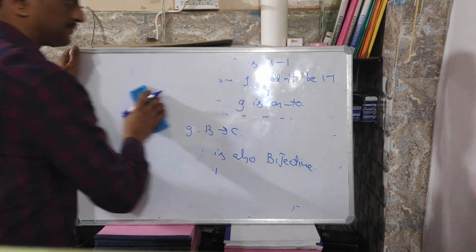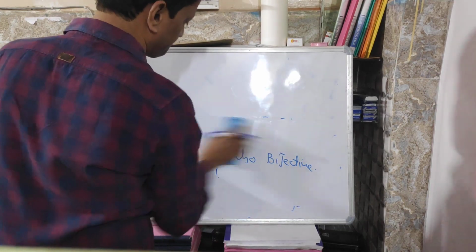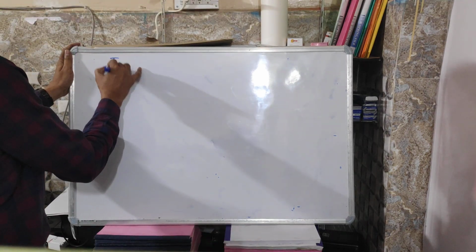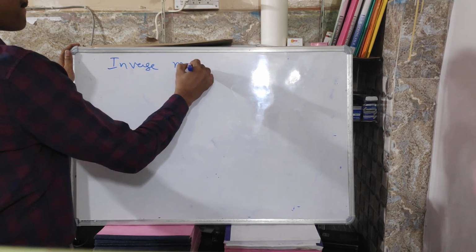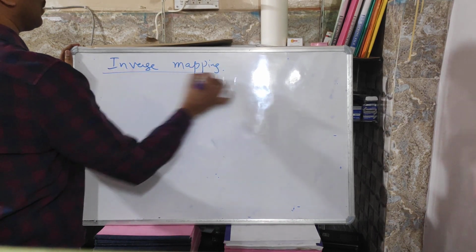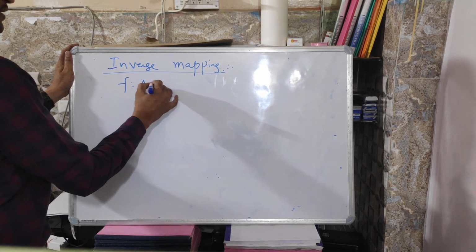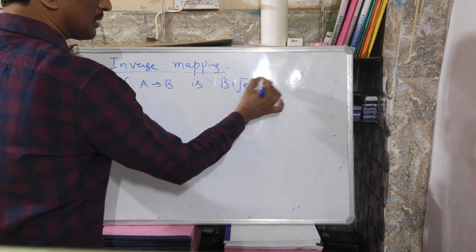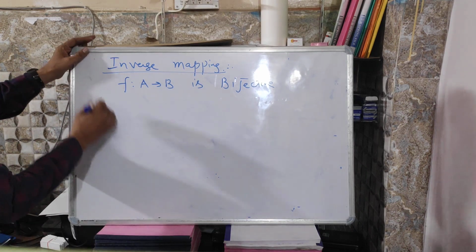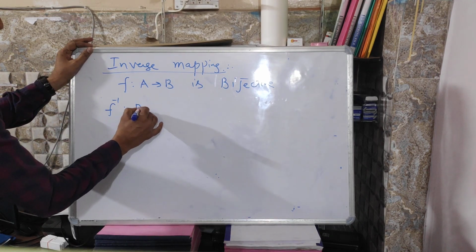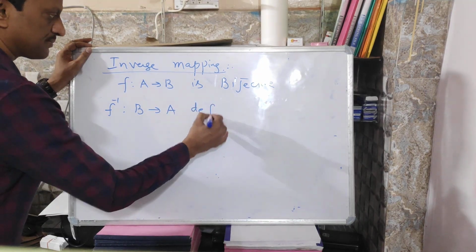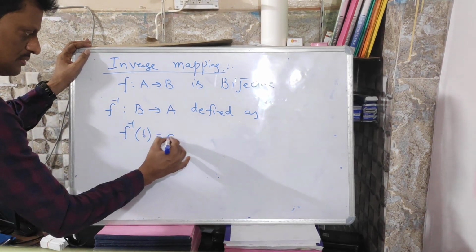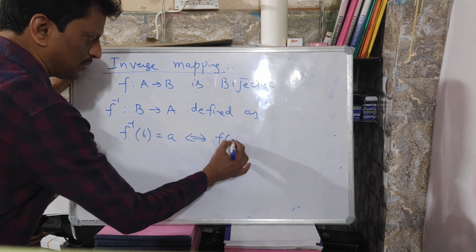Inverse mapping. If f maps A to B is bijective, then its inverse function f inverse maps B to A, defined as f inverse of b equals a, implied by f of a equals b.